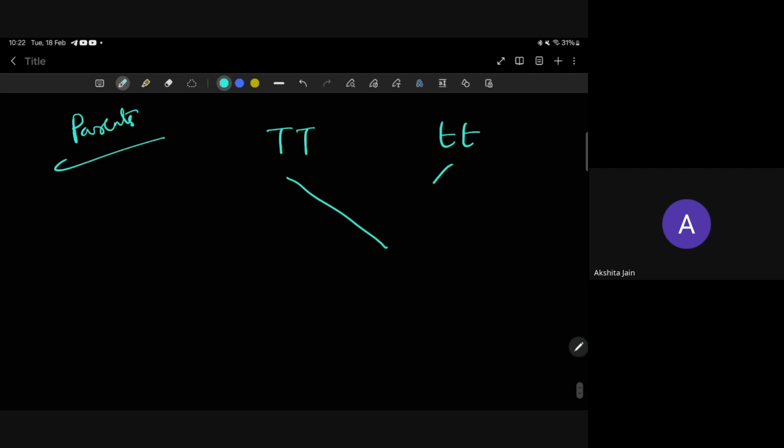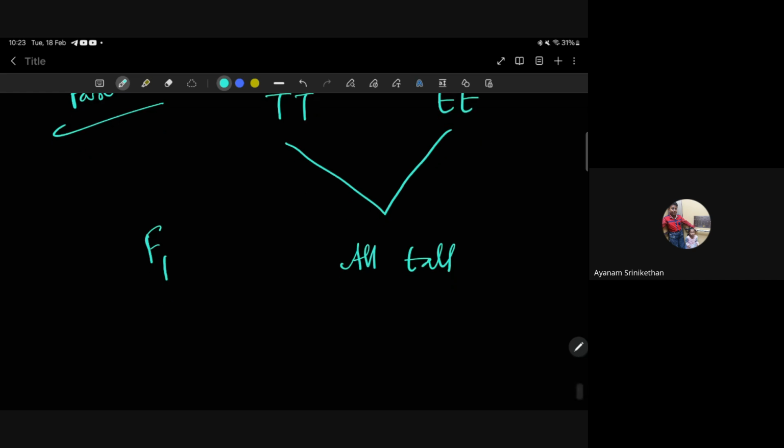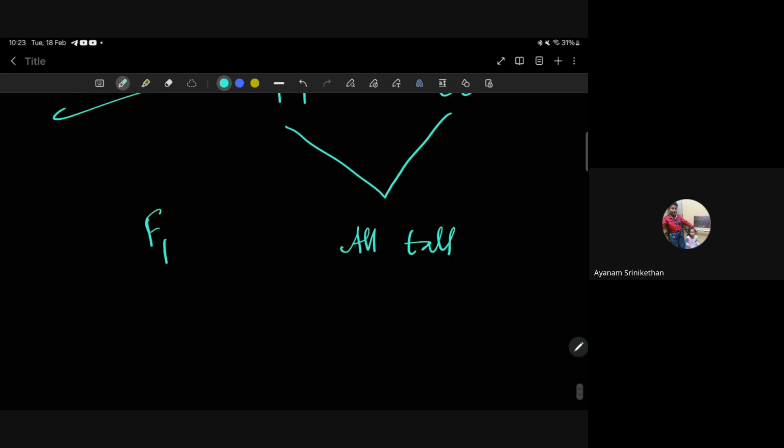What he did, he made a cross between these two. In the first generation, F1, all the plants were tall. They look all tall, but what is the genotype? The phenotype is tall, but the genotype is capital T, small t, heterozygous. Then why do we not see the small t? That character is a recessive trait, it is hidden.